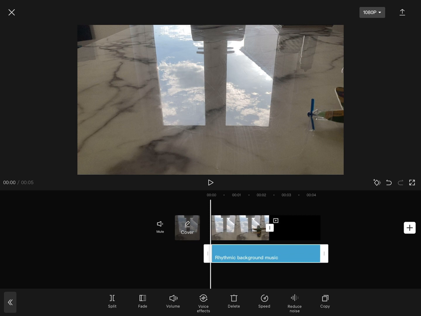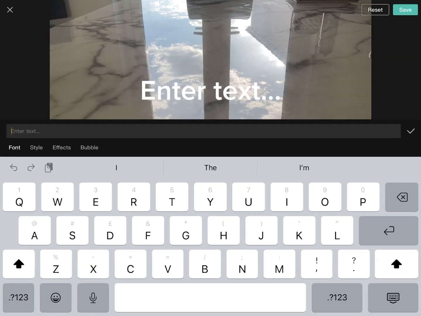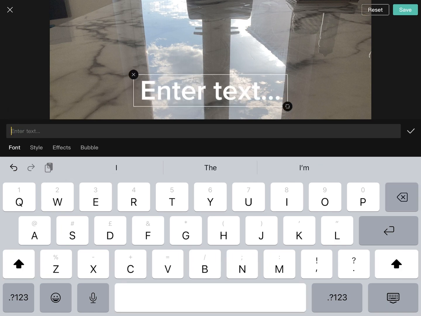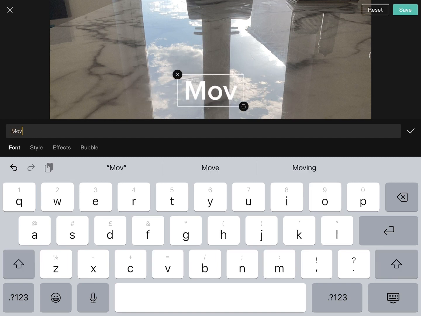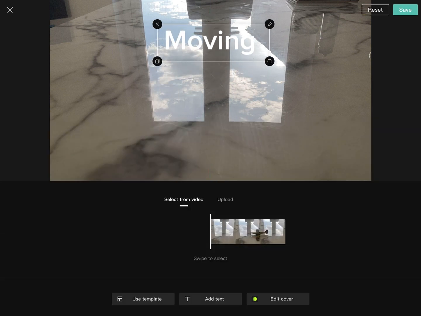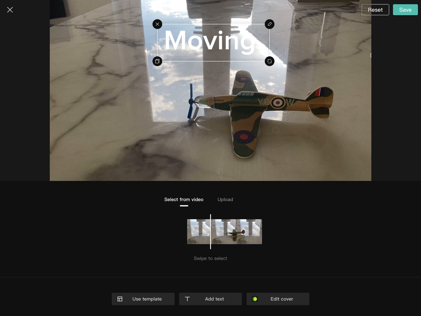And if you want to add a title or cover, you click on the cover and write whatever you want. So, plane, actually I'll go with moving because it is moving, so I'll go with that. And you can adjust it, and yeah.